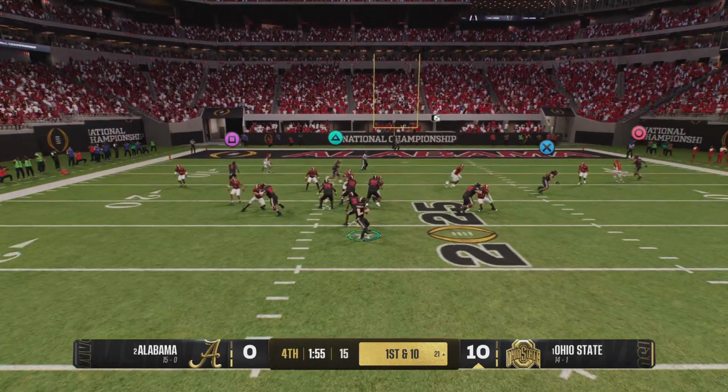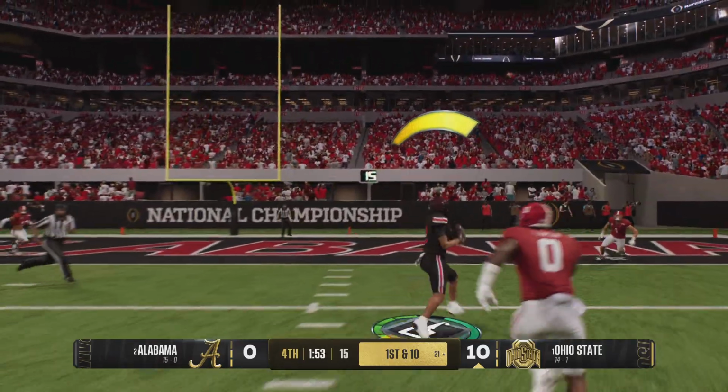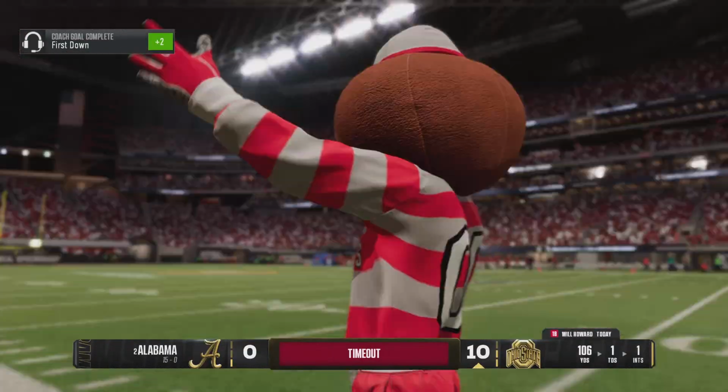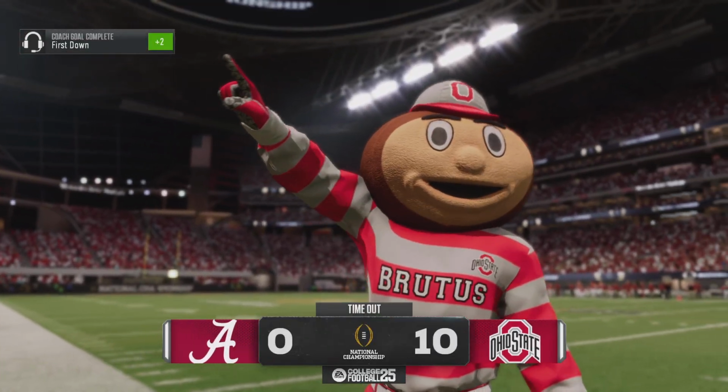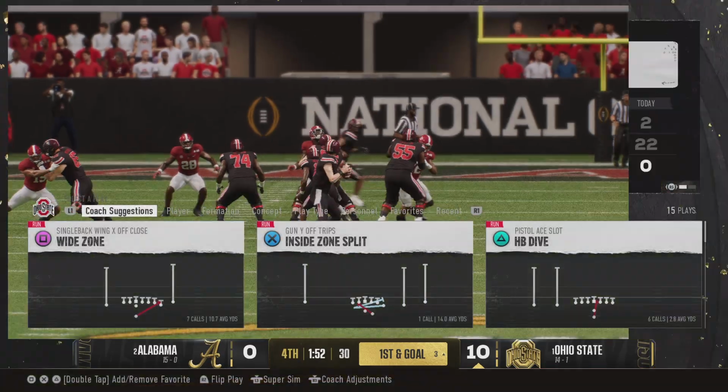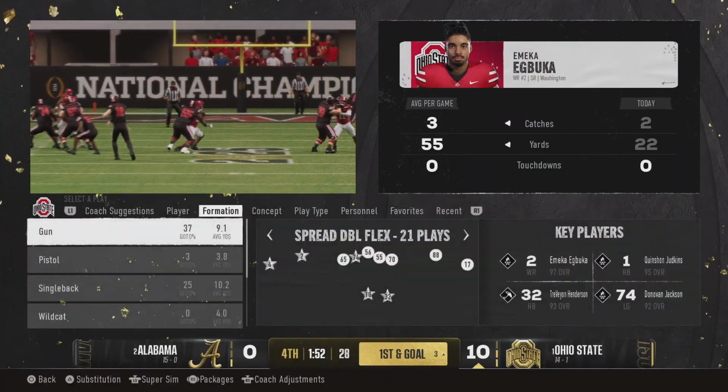Off the play fake, looking to throw. Fires it to the wideout. Finds a man open on the right side downfield. Brought down at the 3, but that's enough for a 1st and goal.